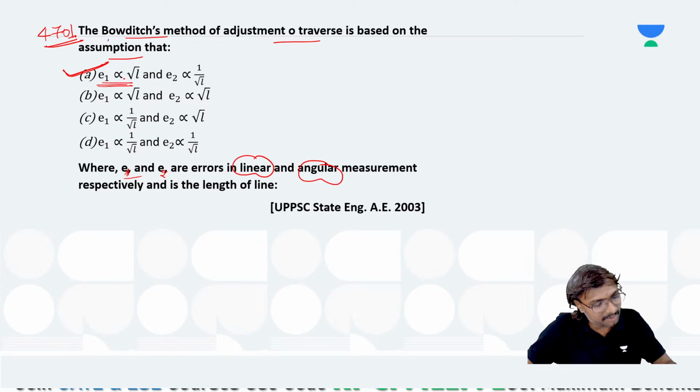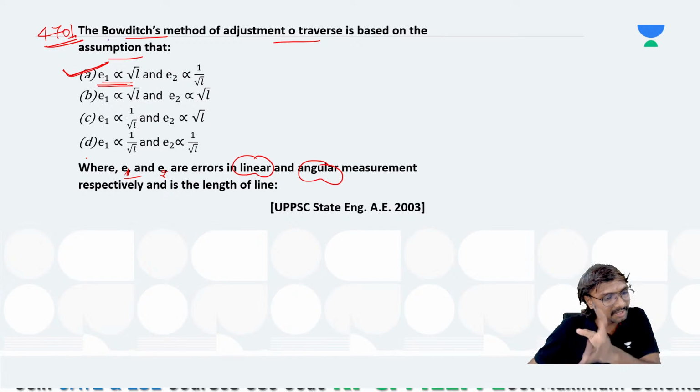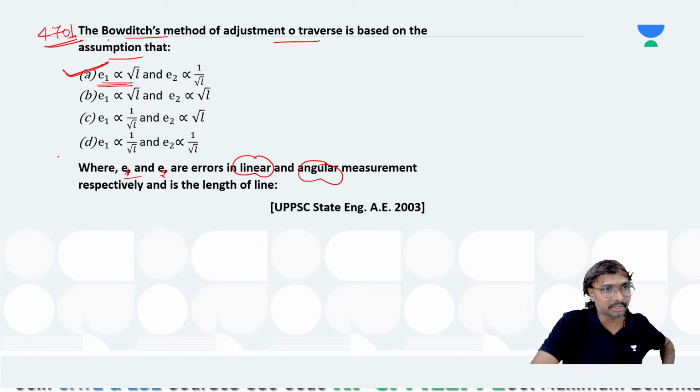Based on this basic principle only, we will be applying Bowditch's method. So don't worry, Anjaneyulu. Tomorrow some other questions will be there, and in those questions I will definitely explain those methods. I'll explain these different methods in tomorrow's class, in detail at the end, because there are some other questions also, and I thought of explaining that concept and this concept together. Ask me tomorrow.